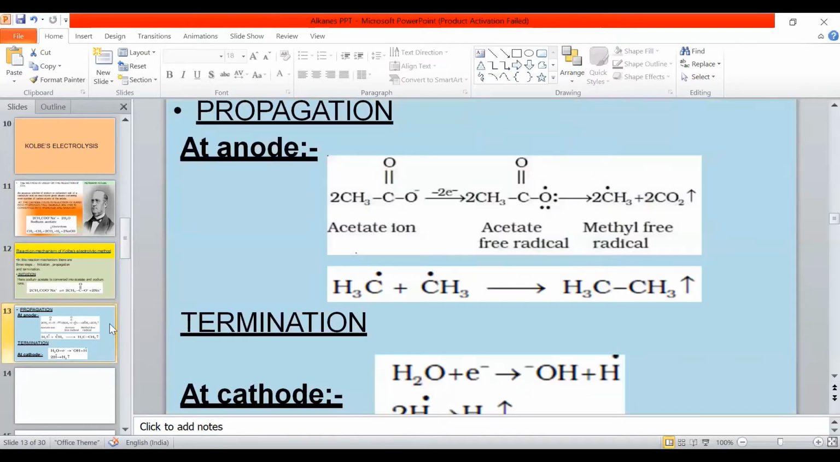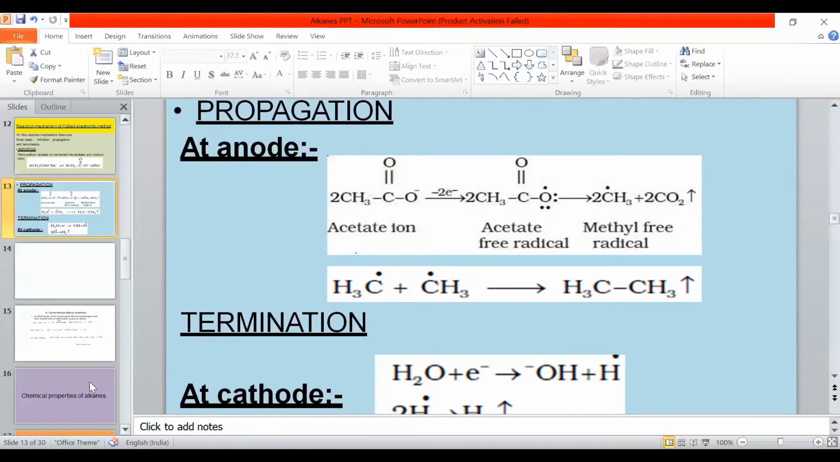Next, in the second step, that is called propagation, at the anode. We know that the negative ions go towards the anode. Two electrons are given out and we get a methyl free radical and carbon dioxide gas. These methyl free radicals combine to form ethane. So two sodium acetate molecules give ethane. Termination, how the reaction stops: the water present in the solution forms H plus and OH minus ions. They again combine to give water. That is the reaction.